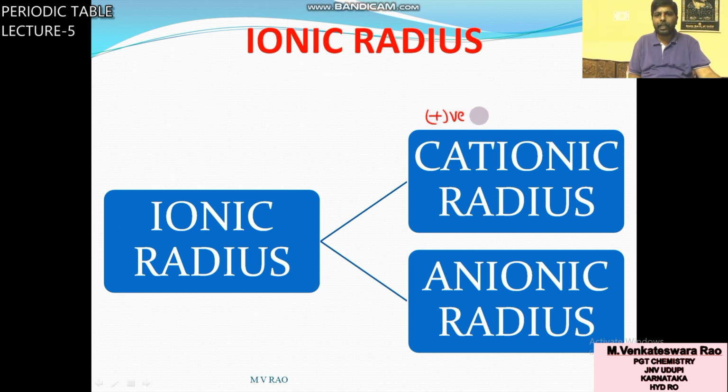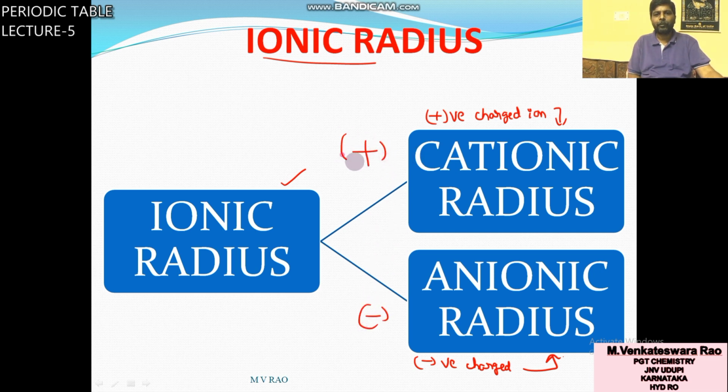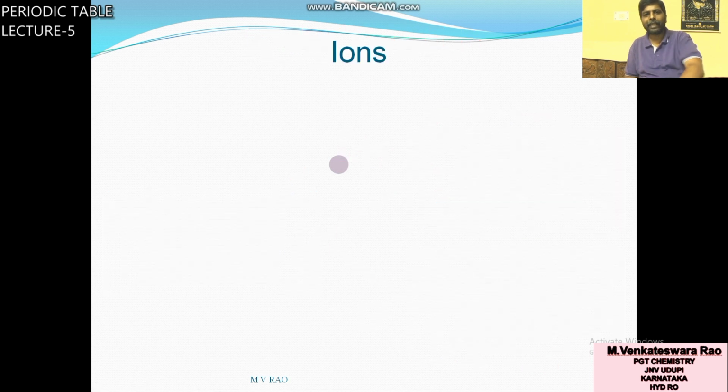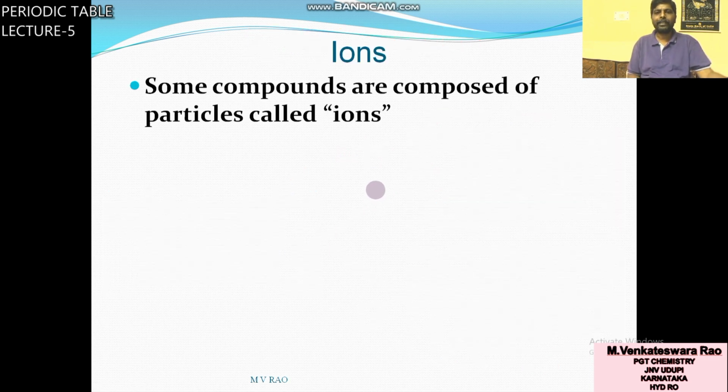A positively charged ion is called a cation, and a negatively charged ion is called an anion. So atom means neutral, while ionic radius means either positive or negative. So we will see what about cationic radius and anionic radius.